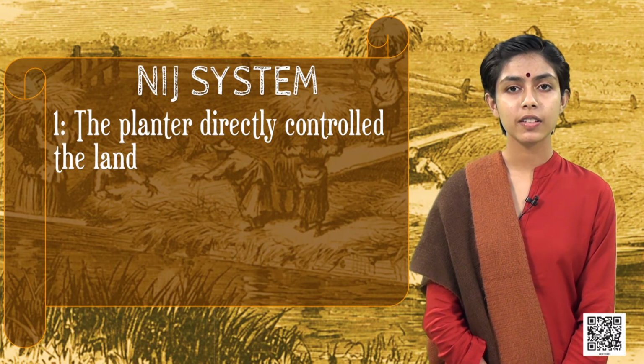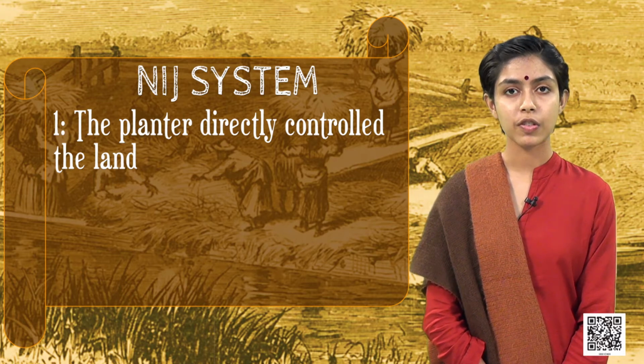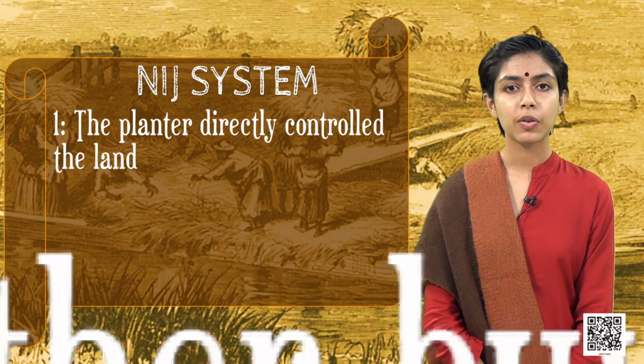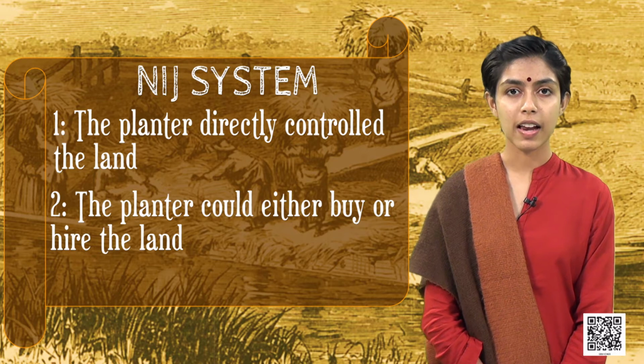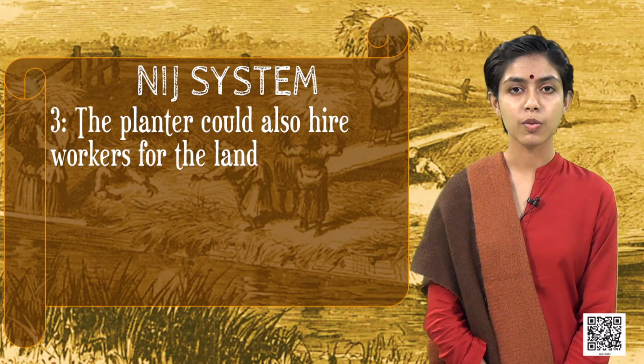In the Nij system of cultivation, the planter directly controlled the land on which indigo was produced. He could either buy the land or hire the land from zamindars. He could hire workers to work on his land as well. However, there were problems with this system.